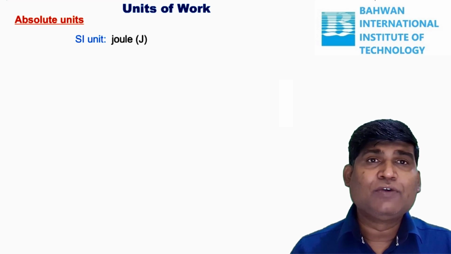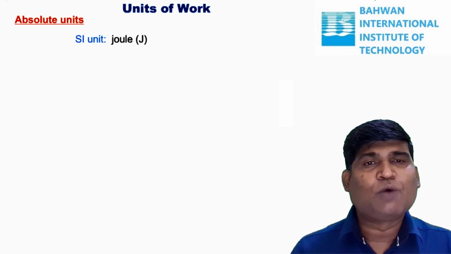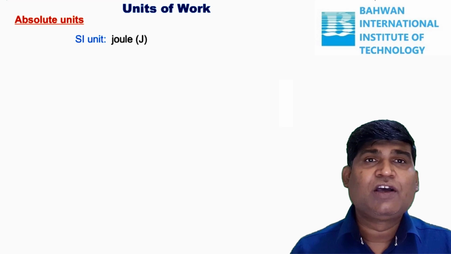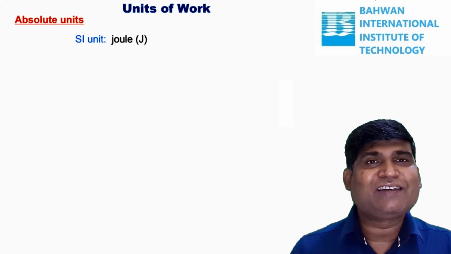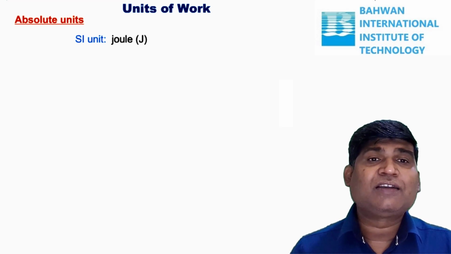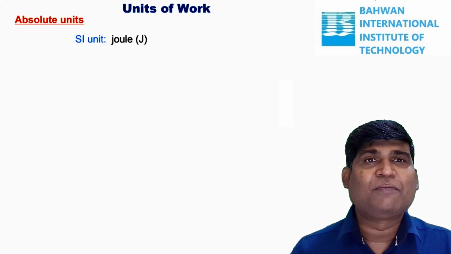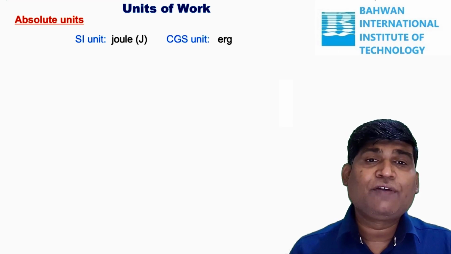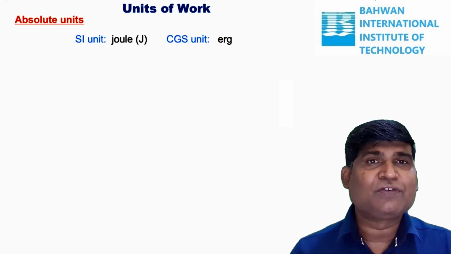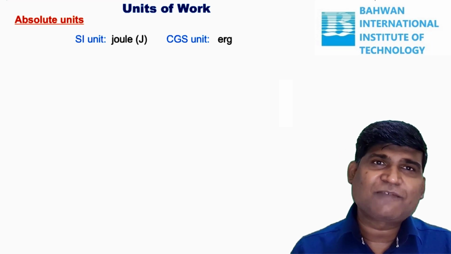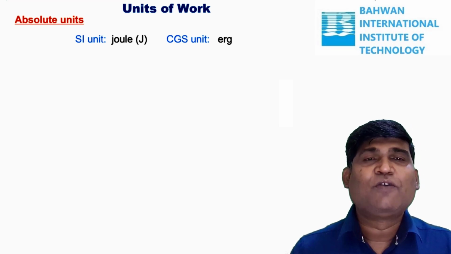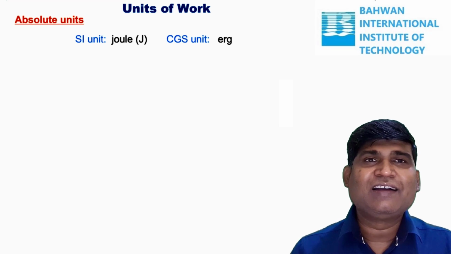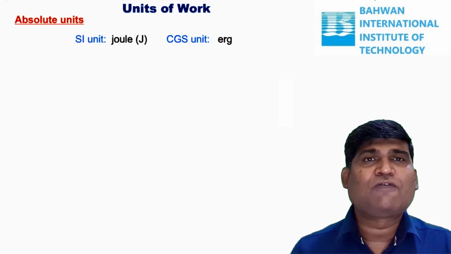That means by using joule, we measure work. Joule is a scientist's name, and on his name we take the work measurement. How we define joule, we are going to see. What about the CGS system? In the CGS system, we use erg. Erg is the CGS unit of work.